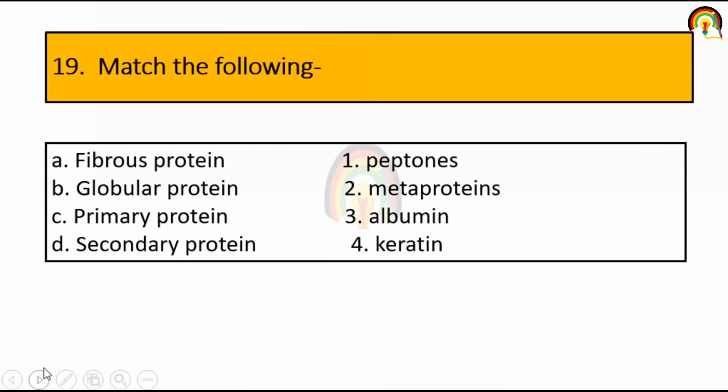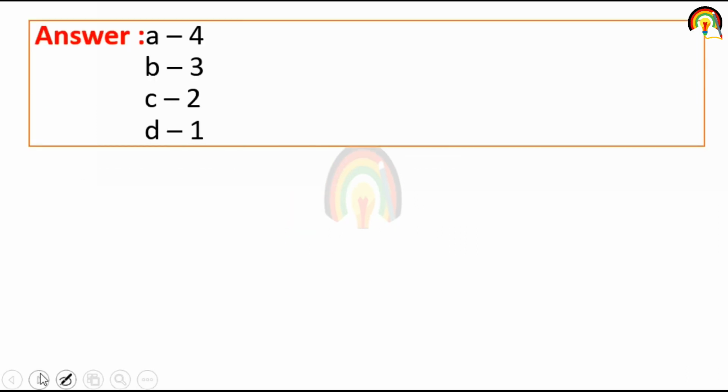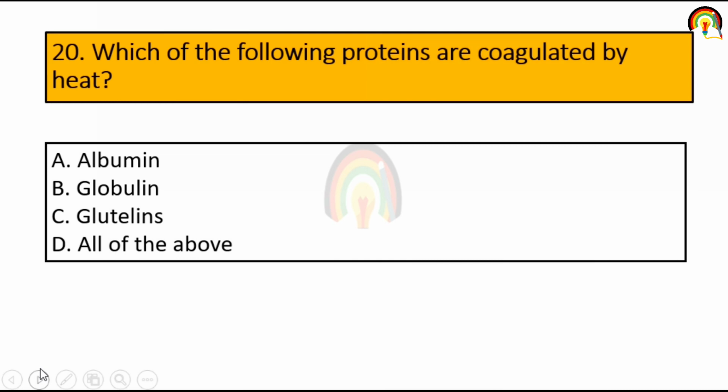Next one is match the following. So fibrous protein, example of it is keratin. Globular protein, it's albumin. Primary protein, it's metaprotein, and secondary protein, it's peptone. Next one, which of the following protein are coagulated by the heat?